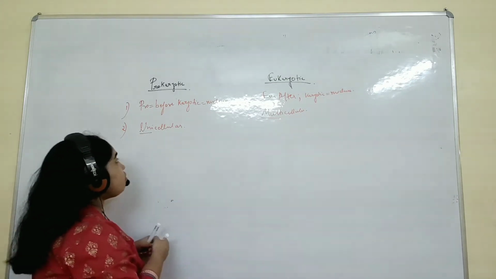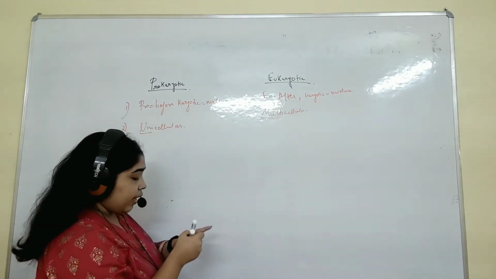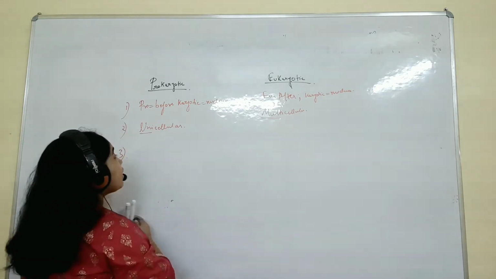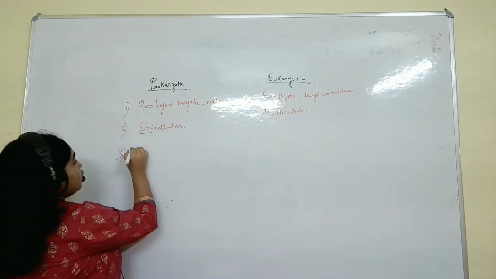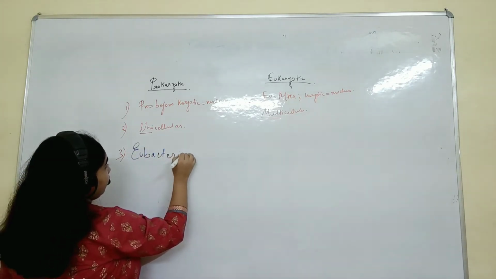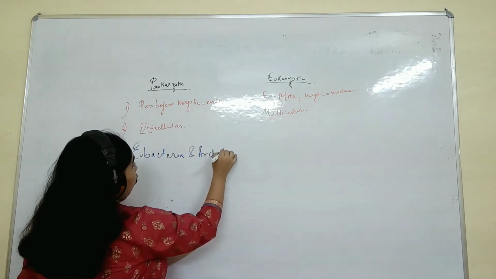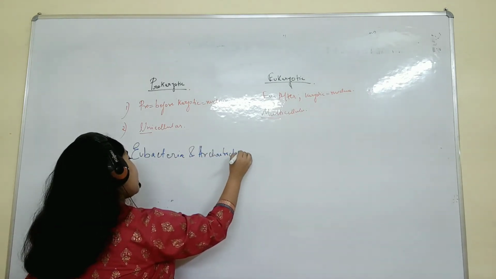Next, third one, we will talk about the organisms that can come under this. The organisms that can come under prokaryotic are the eubacteria and archaebacteria.